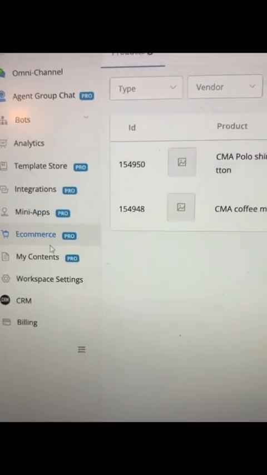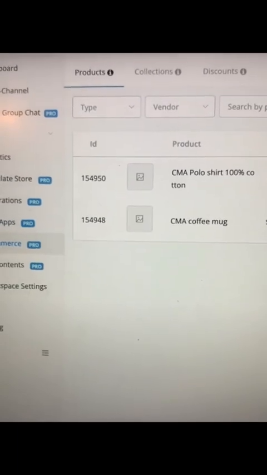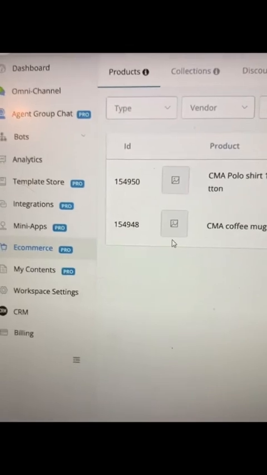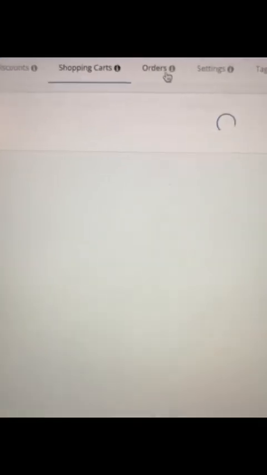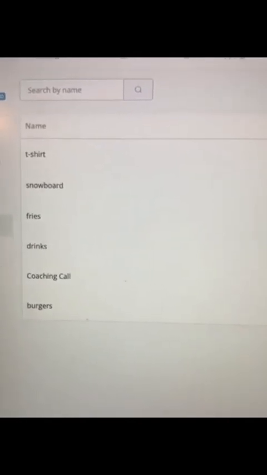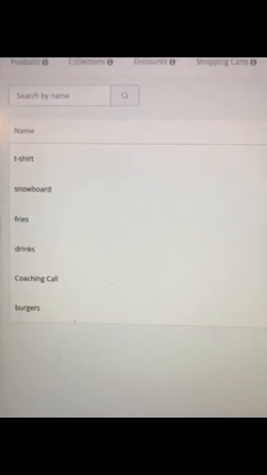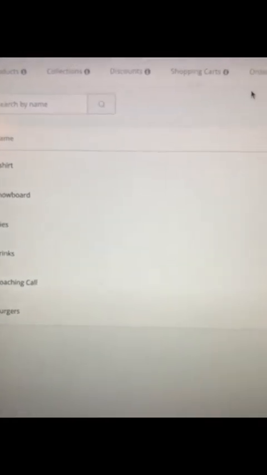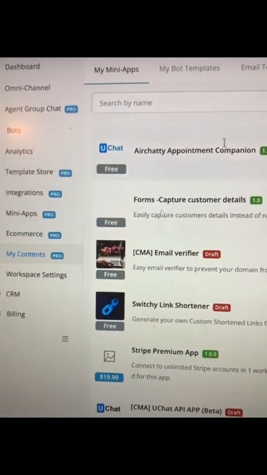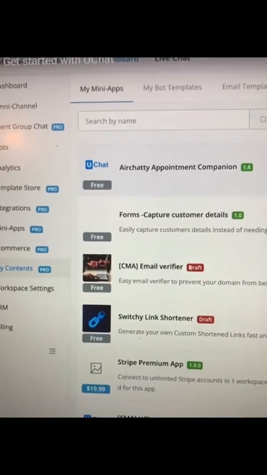Then there's the e-commerce tab, where you can just include commerce, or you can just use the one that's already set up. There's collections, discounts, shopping cart, orders, settings, tags, vendors, types. All of that is an option, and they have a payment program for you. They're well documented, and you can have a video that teaches you how to do each of these sections. Then there's My Contents, and there's an overview of My Mini Apps.